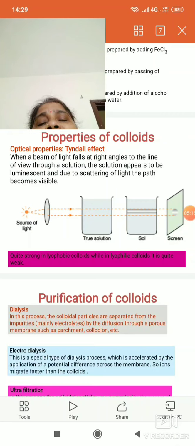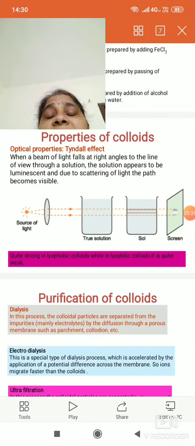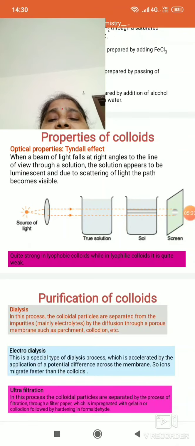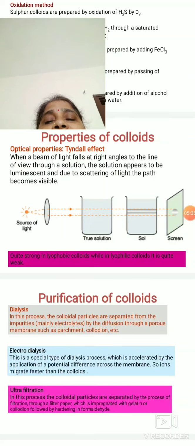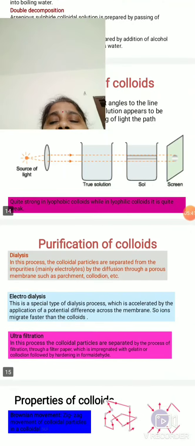Scattering of light means the light starts moving and scatters in every direction. Generally the size of the colloidal particles ranges between 1 nanometer and 1000 nanometer, so the path of the light becomes blue in color when it travels inside the colloidal solution. So this is the Tyndall effect. Purification we already read.